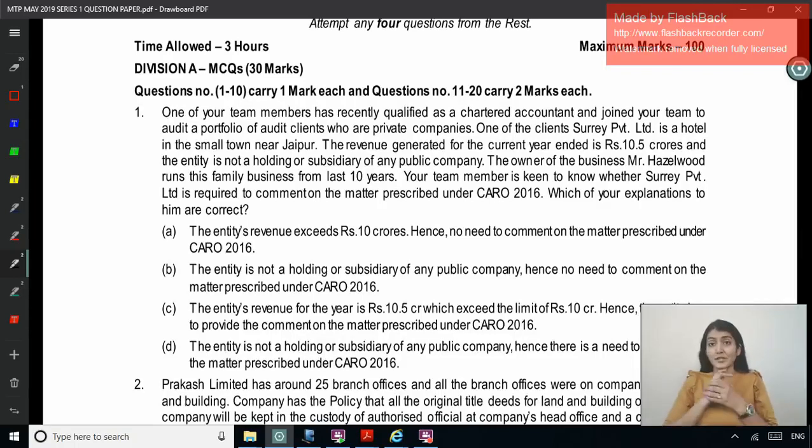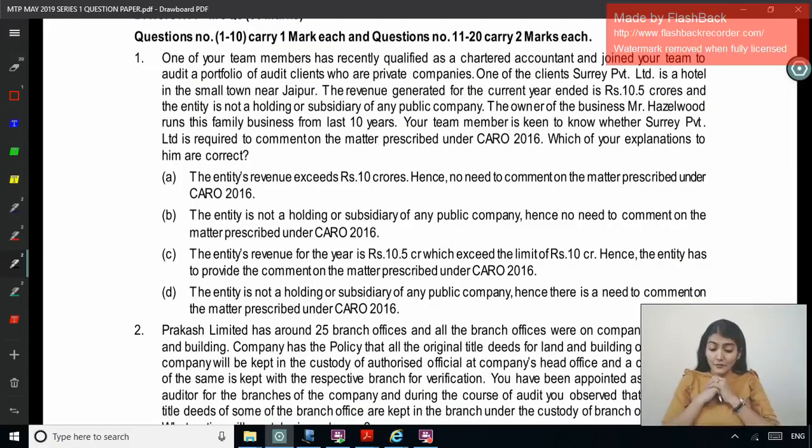But in this question, how much is the revenue? 10.5 crore, which is exceeding the limit of 10 crore. So hence CARO would be applicable. This we've already analyzed before seeing the options. Option A: the entity's revenue exceeds rupees 10 crore, hence no need to report on the matters. Reverse: because it exceeds 10 crore, we have to report on the matter.